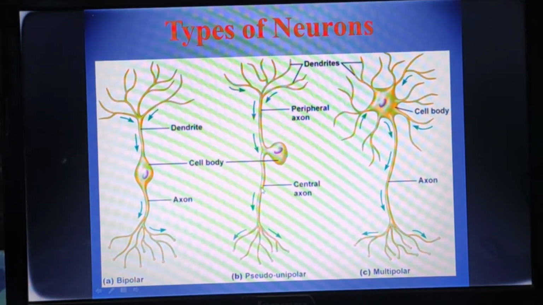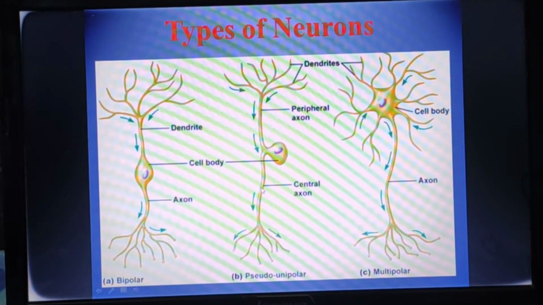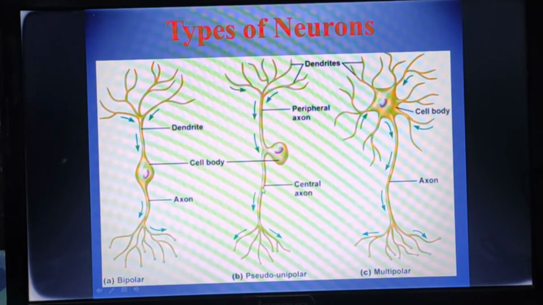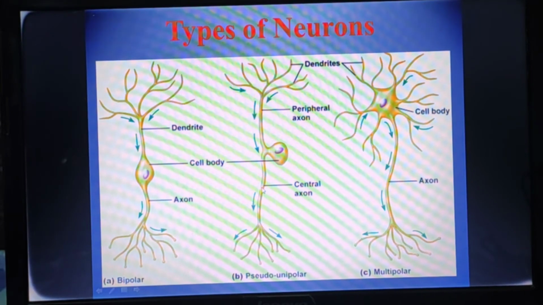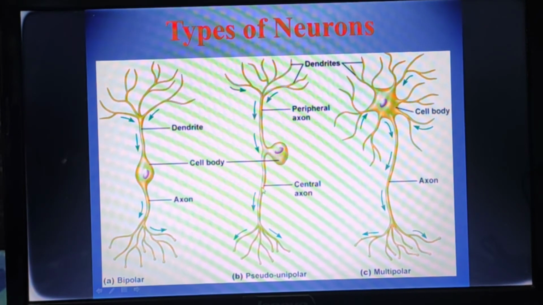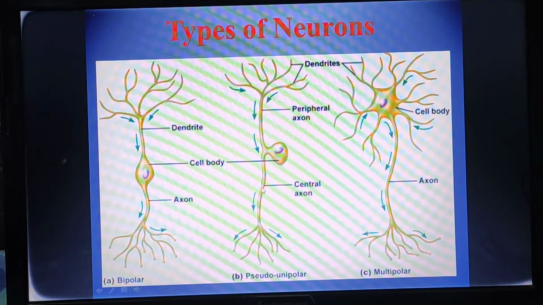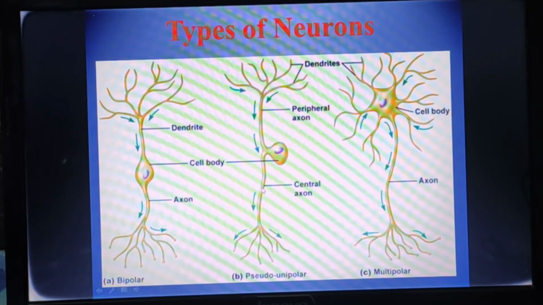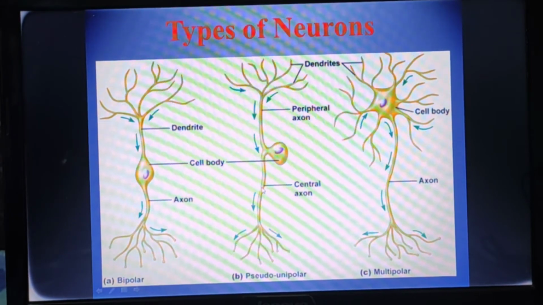A single one will be a dendron, and the axon will be arising from the cyton. And basically it is a sensory neuron, so it will bring about the transmission of smell, taste, hearing, sight. That means it is present in the retina of our eye, the olfactory epithelium, that means in the ear, in the mouth, in the eye.